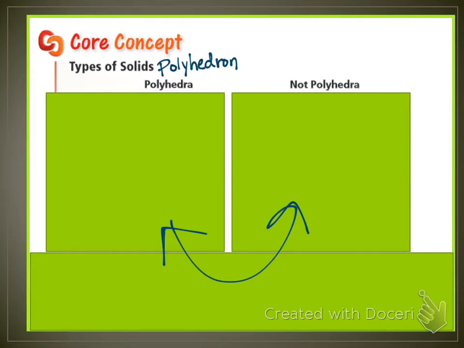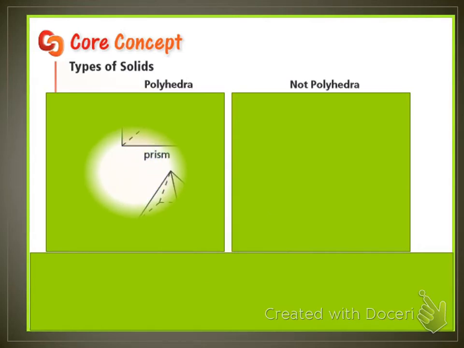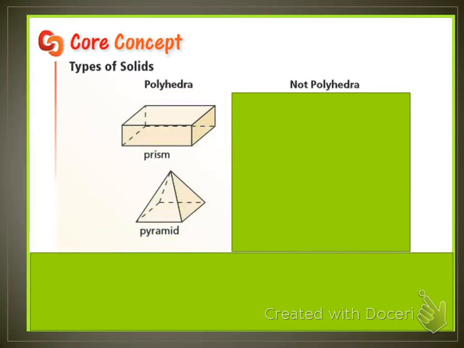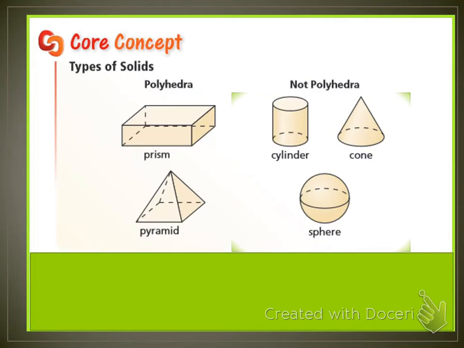Okay, so you got polyhedra or polyhedron and then non-polyhedron on the right. You can kind of see on your picture already. Polyhedra, you got prisms and pyramids. They're made up of completely straight lines. Straight line, straight line, straight line. You get it. Okay? Non-polyhedra have curved edges. It's easy to notice.